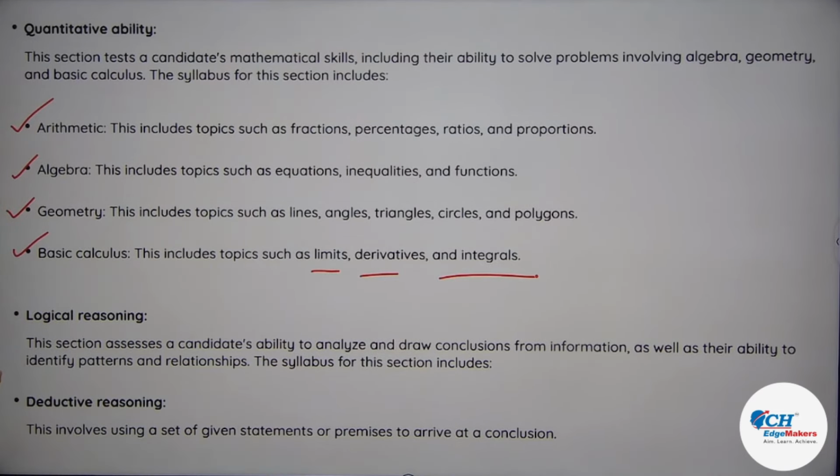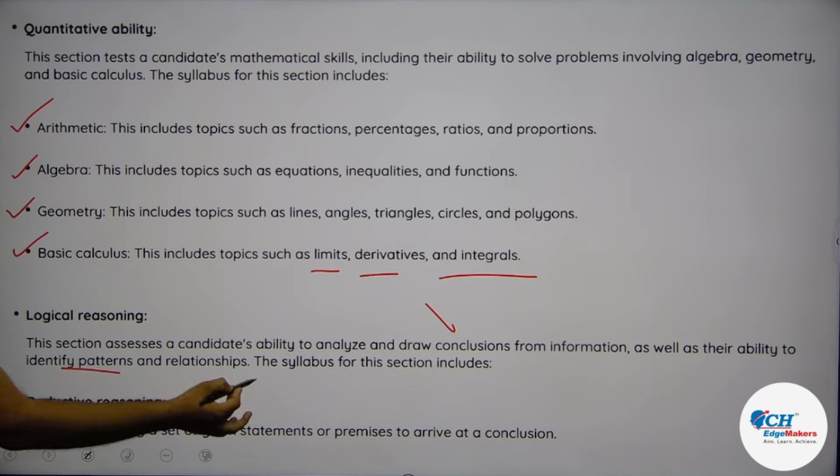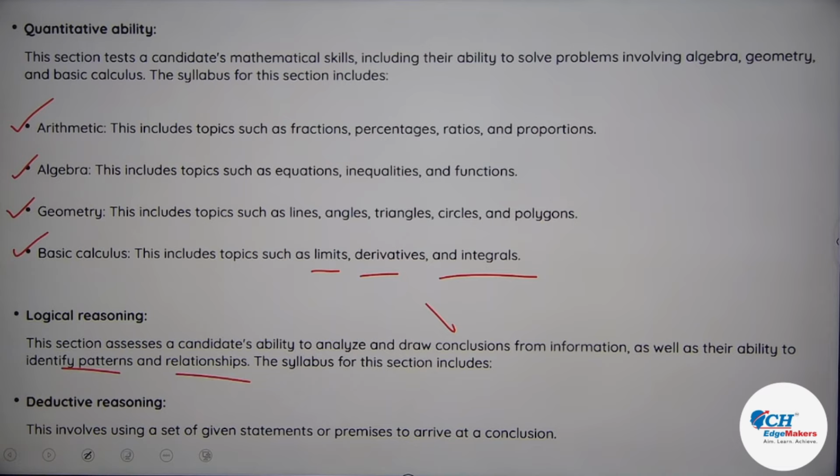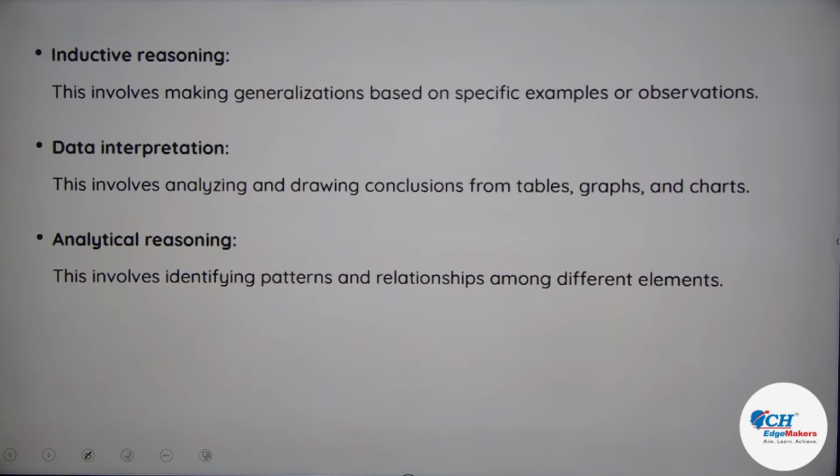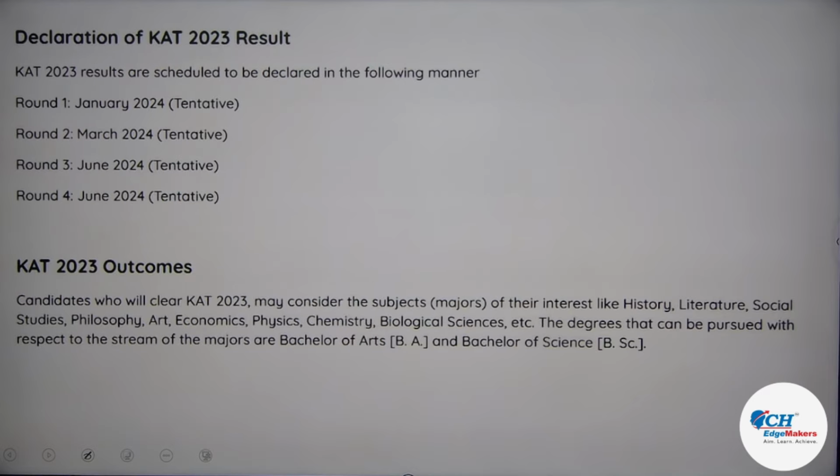Now when you talk about logical reasoning, the section assesses the candidate's ability to analyze, draw conclusions from information, as well as their ability to identify patterns and relationships. The syllabus includes deductive reasoning, so whether you are able to deduce or infer some data based on given information or not. Inductive reasoning, which means making generalizations based on given examples or observations. Data interpretation: tables, bar charts, pie charts, etc. given to you, and you are supposed to figure out information or calculations based on that. Analytical reasoning, for example syllogism, patterns, water images, etc. come under this category.